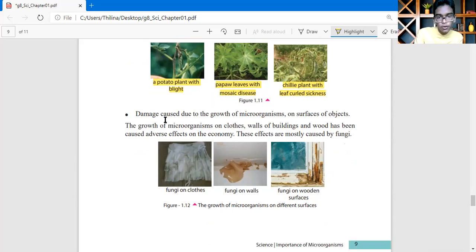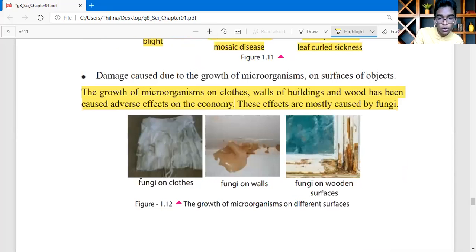Damage caused due to growth on the surface of objects. The growth of microorganisms on cloth, walls, buildings, and wood is called an adverse effect on the economy. Yes, these effects are mostly caused by fungi. This sentence is also very, very important. This is how clothes have been affected. Fungi on clothes. Then fungi on walls. Then fungi on a wooden surface.